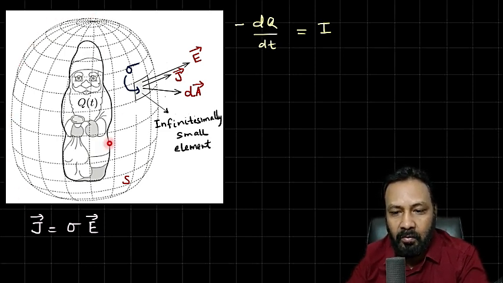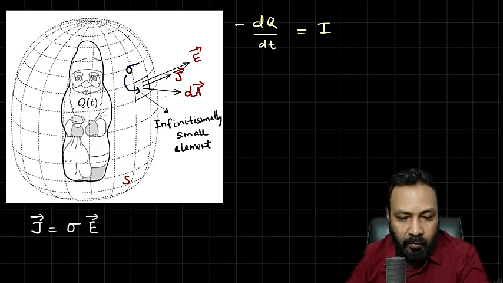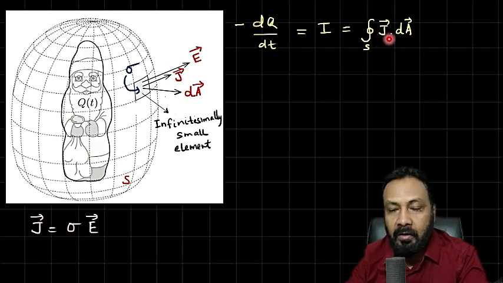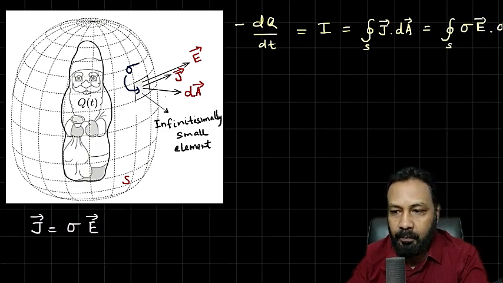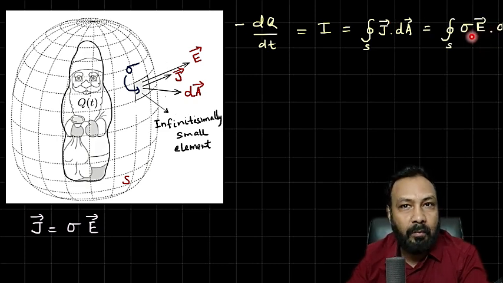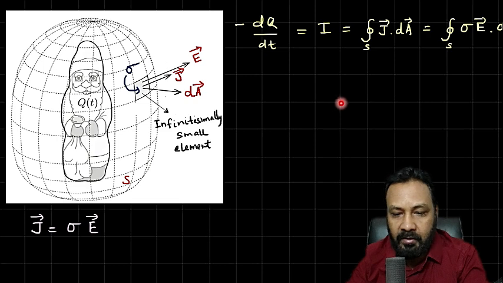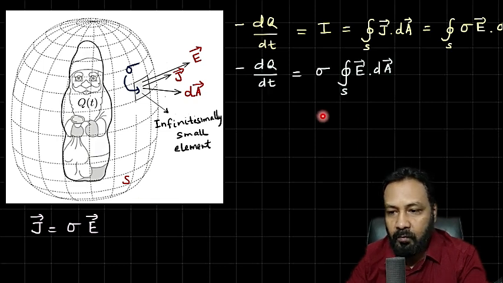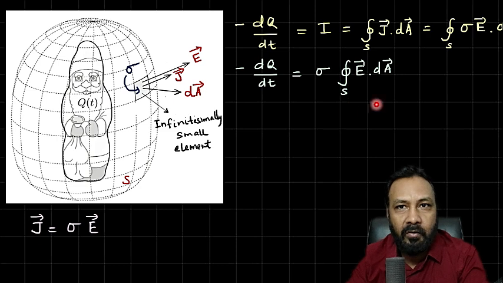So the current crossing through this whole figure is the flux of the current density, and that would be the integral of J dot dA on the surface S. Put J equal to sigma E, and since sigma is constant, we can take it outside, so that would simply be sigma times the integral of E dot dA. And what is the integral of E dot dA on S?